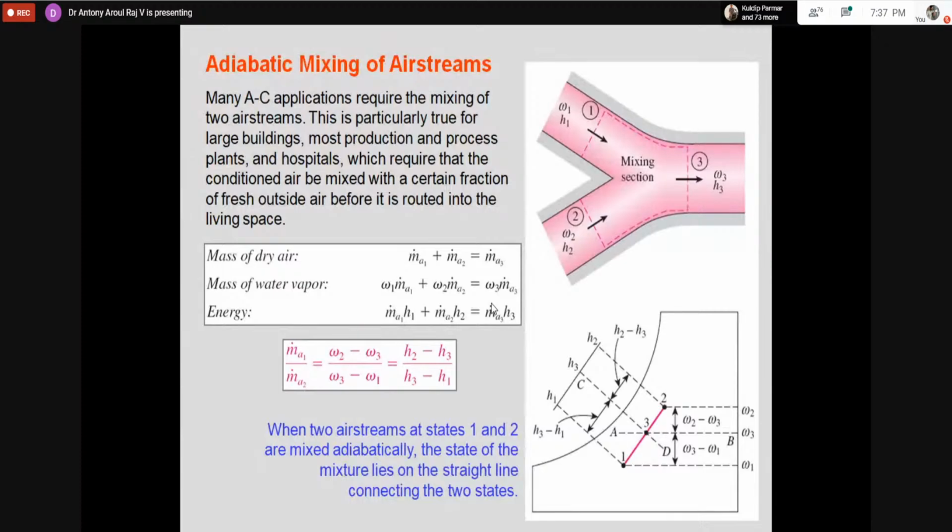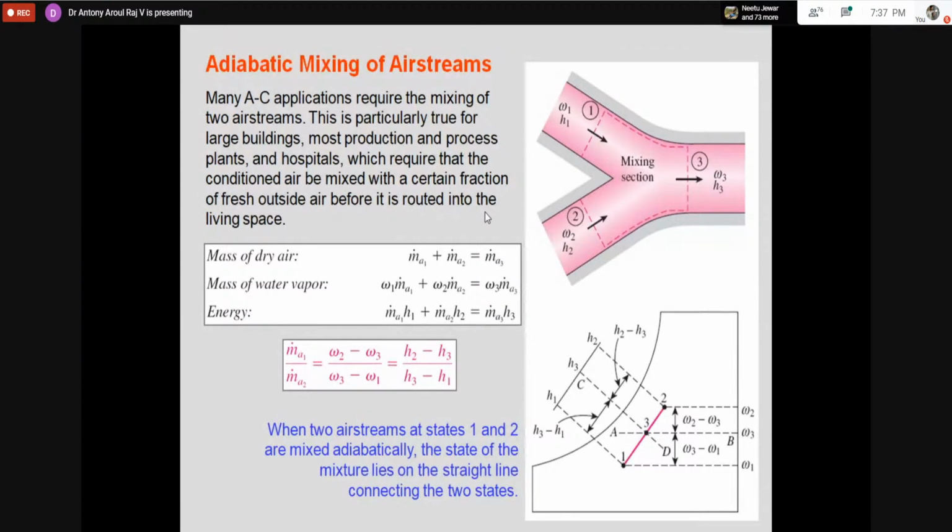So wherever the weight is more, the center of gravity will be more in that location. So that is the same formula we are having. Okay, I will put it in another form where you will understand. A simple example: think that we are taking cold air from the room and fresh air from outside. Fresh air will be hot, and the cold air from the room will be at a lower temperature. Think that I'm taking 99 kg per second of recirculated air, and 1 kg per second of fresh air from outside.